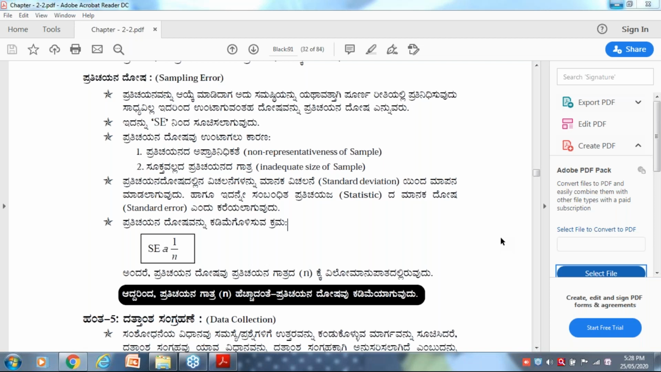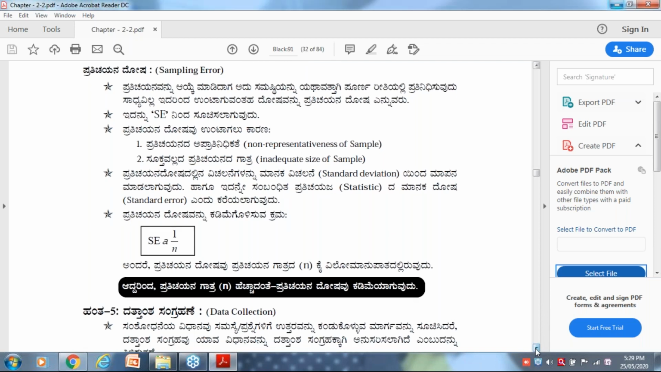You may say like that. Sampling error is inversely proportional to the size of the sample. As size increases, error decreases. As error increases, size decreases. That's it. Okay.